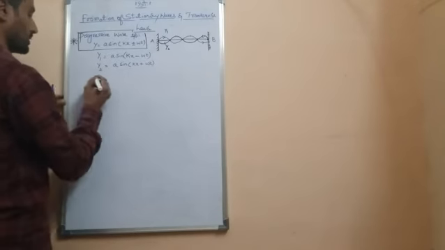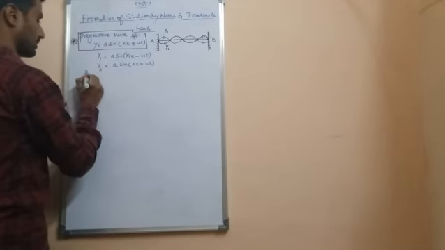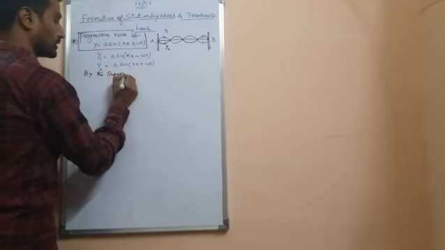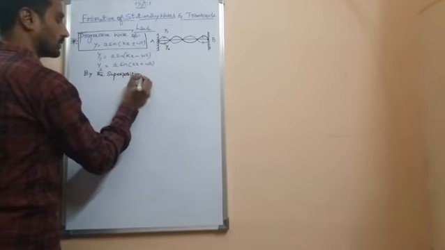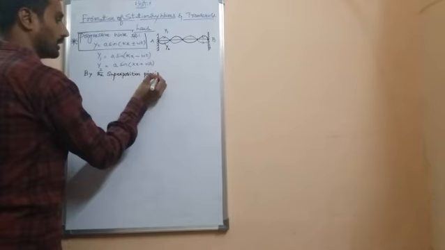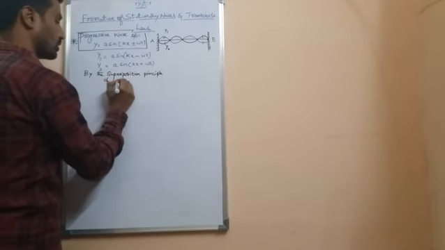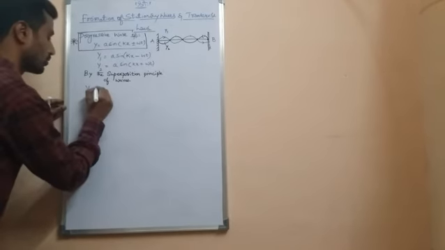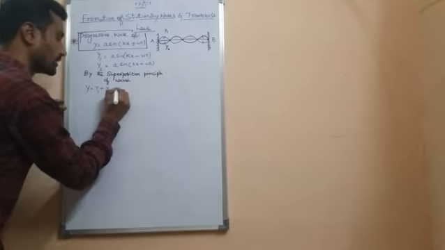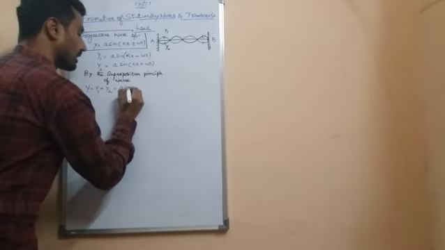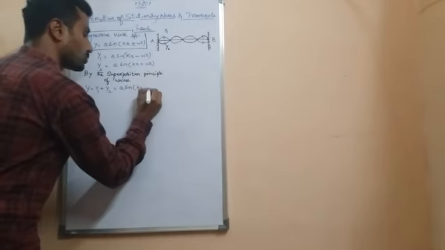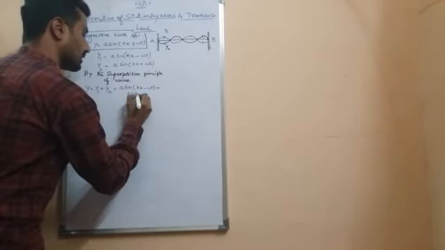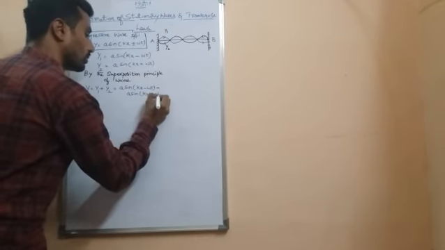By the superposition principle of waves, we can write y is equal to y1 plus y2, that is a sin(kx minus omega t) plus a sin(kx plus omega t).